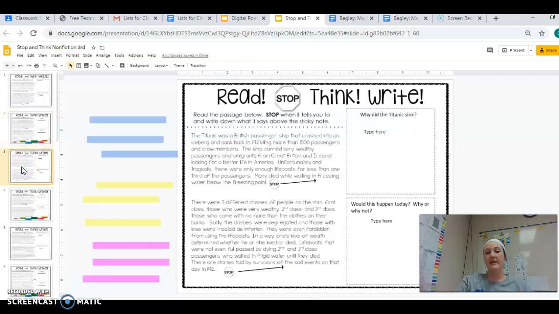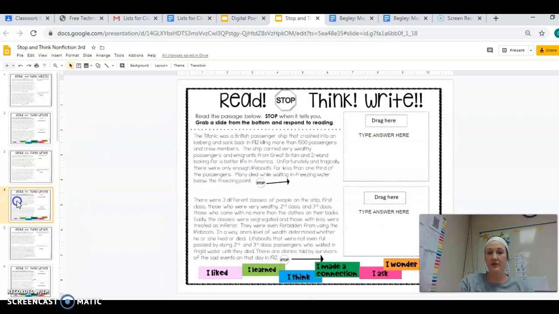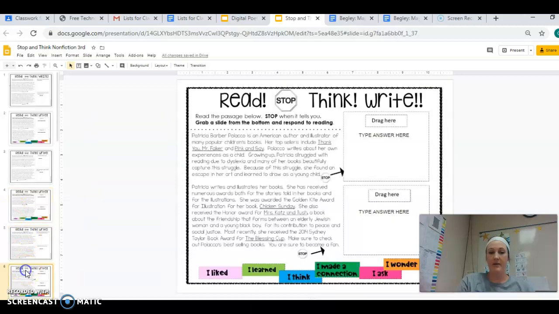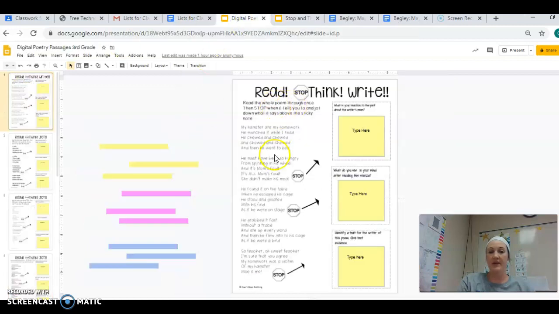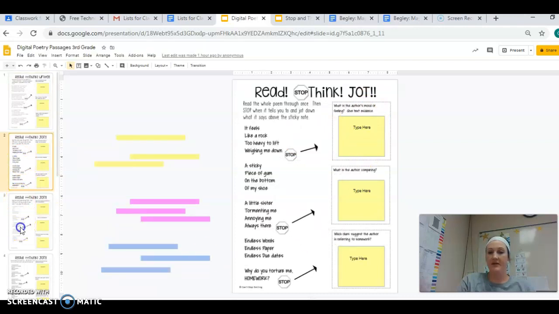I just wanted to go through a few of these slides. This one's similar to the first one that I showed you, so it alternates back and forth between their questions, and then you get to do some higher level thinking and come up with some things on your own to share. And then for poetry, it's very similar, except that you're doing it with poems. So you stop when it tells you, you answer the questions, and so on and so forth.